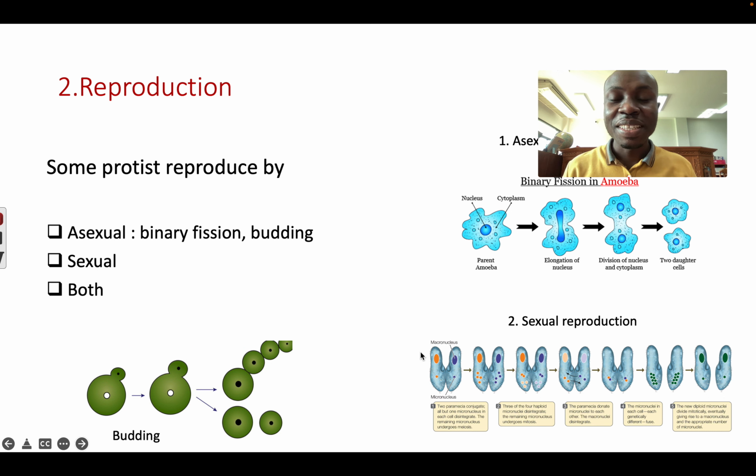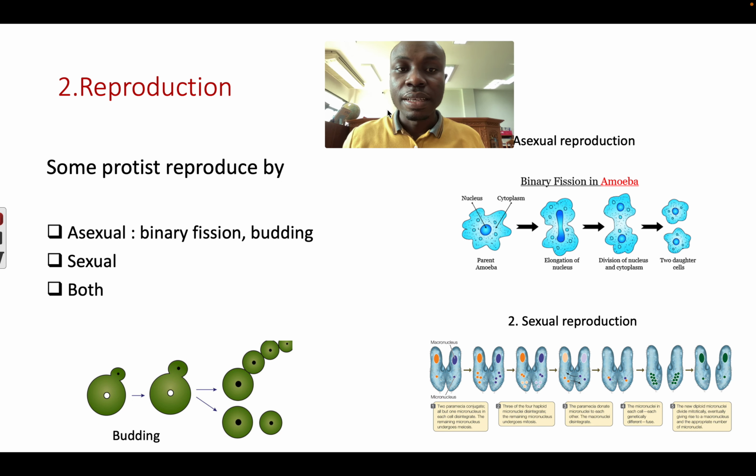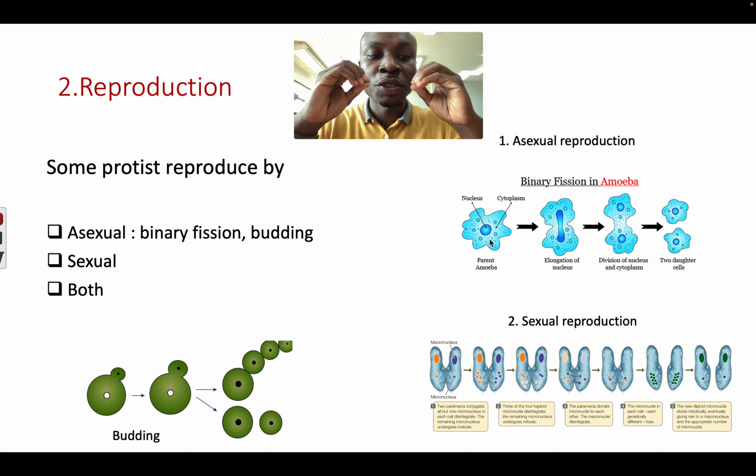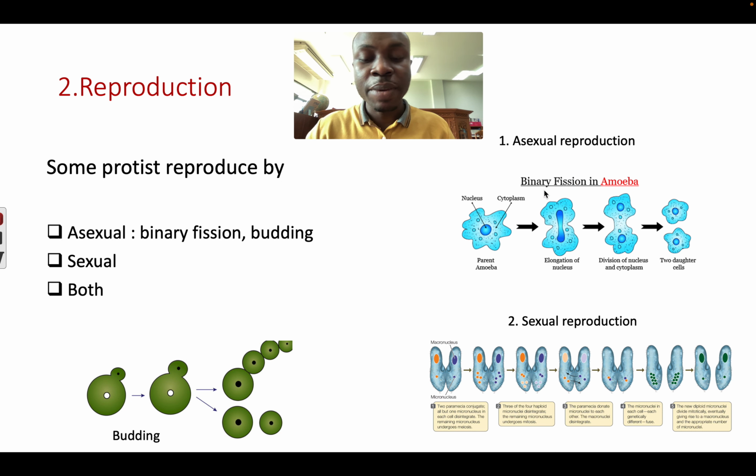Number 2, how do they reproduce? Protists can reproduce in different ways. Some of them can reproduce by asexual reproduction, for example through binary fission or budding. Okay, so number 1 is asexual reproduction, binary fission in amoeba. You can see one amoeba, a parent amoeba, will grow and divide into 2. You have 2 daughter cells. Okay, this is binary fission.